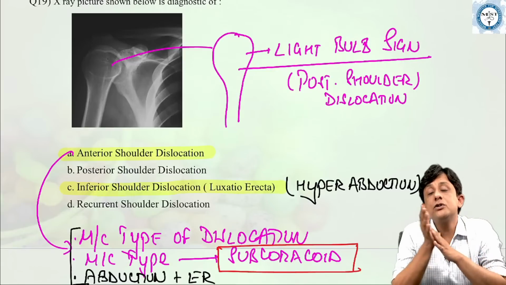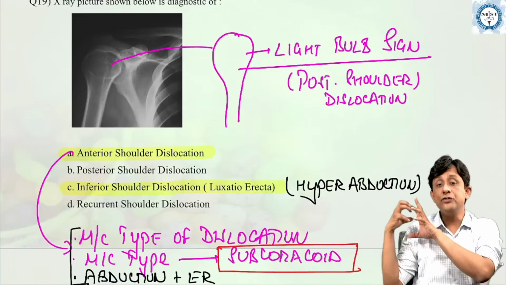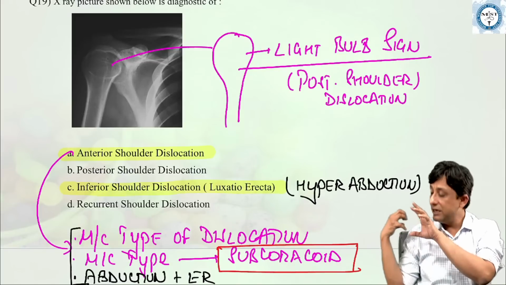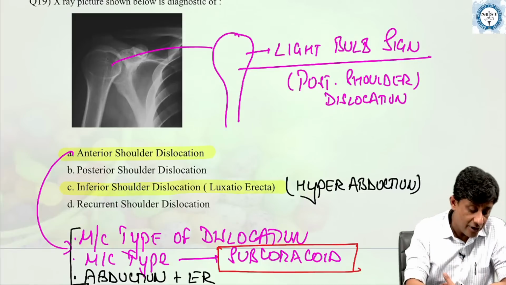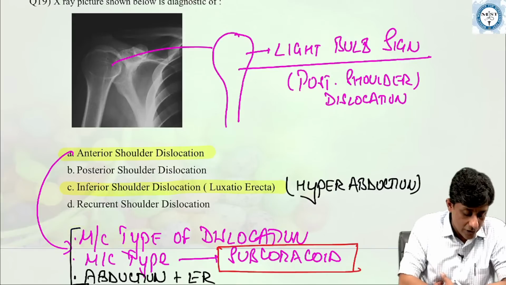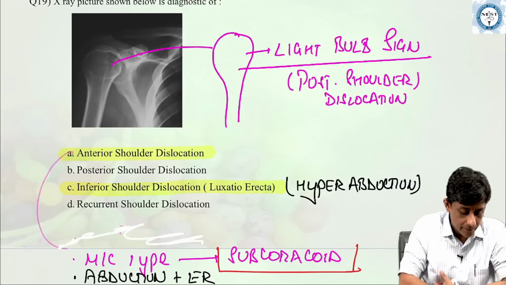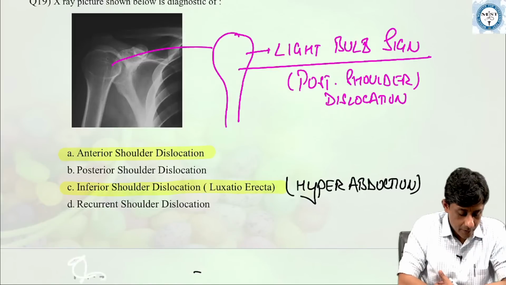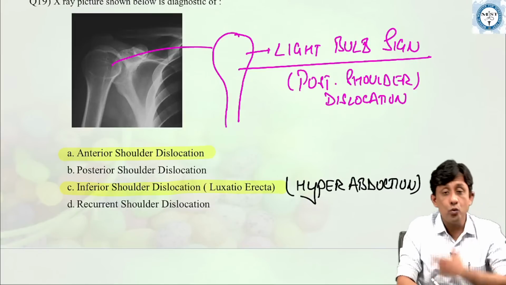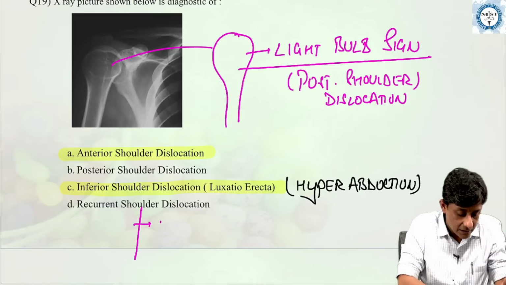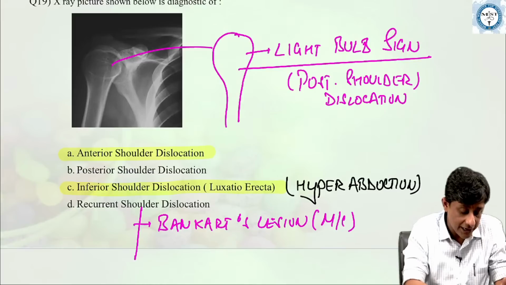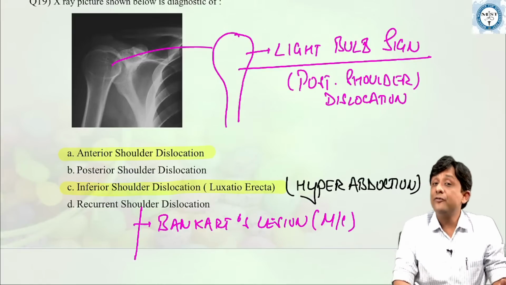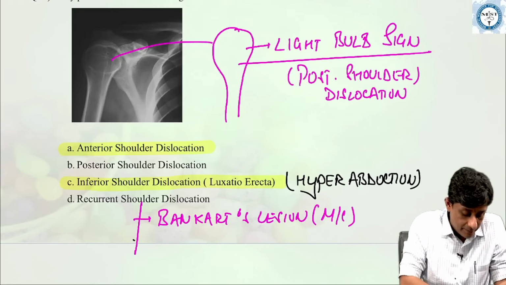And what is recurrent shoulder dislocation, beta? Recurrent is when the head of the humerus keeps on coming out anteriorly. So 3 or more dislocations of the same joint is recurrent shoulder dislocation. And recurrent shoulder dislocation, as all of you can remember, is characterized by 2 important pathological signs. The most common is the Bankart's lesion, which is an anteroinferior glenoid labrum tear.